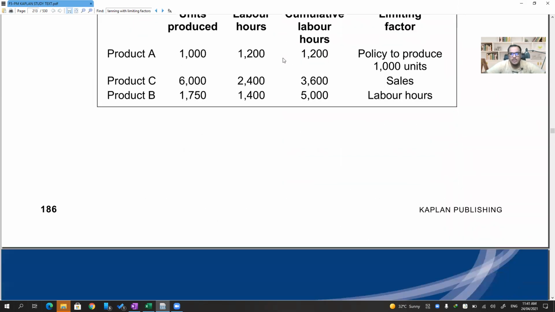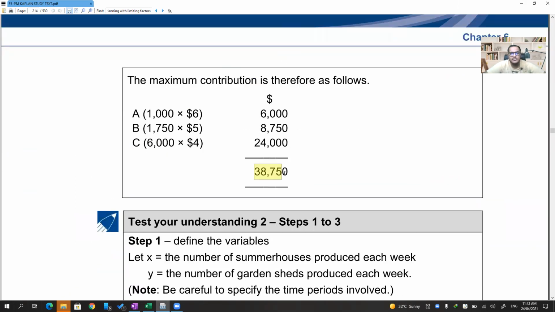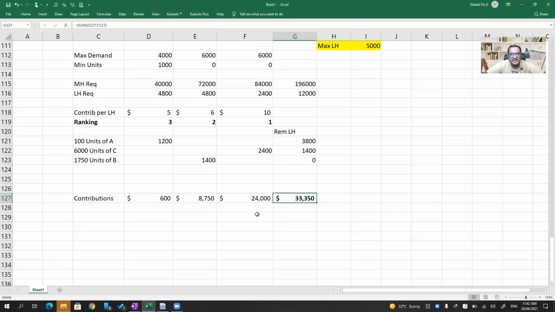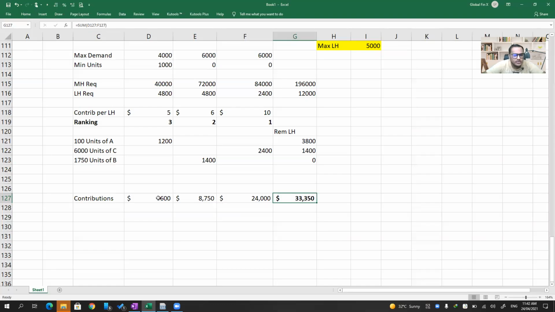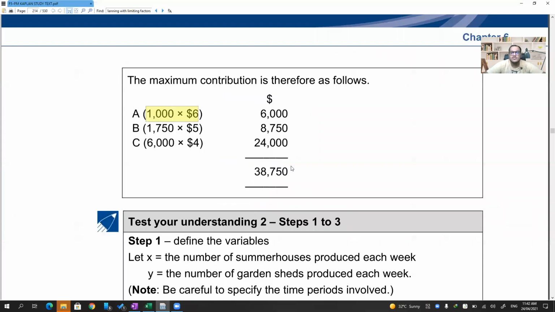38,750, sir. 38,750. Yeah. 1,000 units into 6 is 6,000. This is 1,000 units. Now I typed 100. Typing mistake. This is 1,000 units only. I did multiply by 1,000 only, but I typed here as 100. Sorry for that. It's 1,000. Okay. 38,750. Sir, see, small typing mistake gone in the answer.